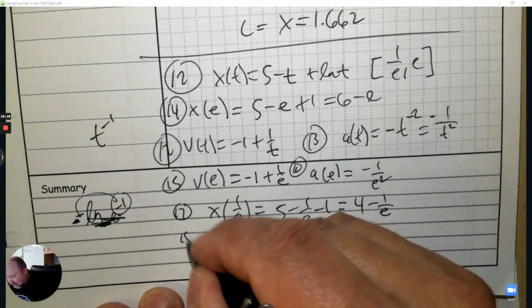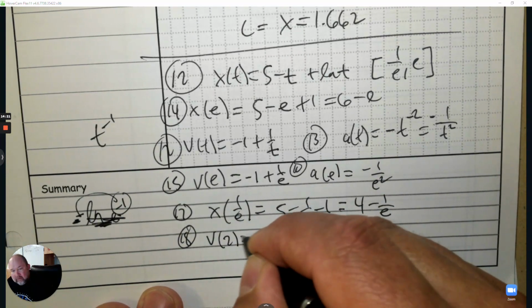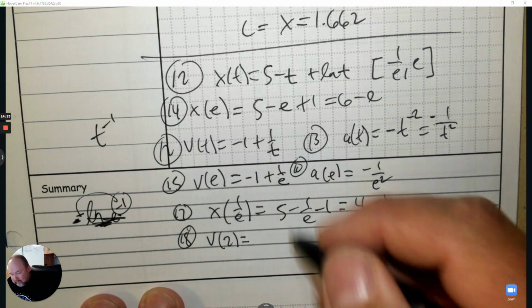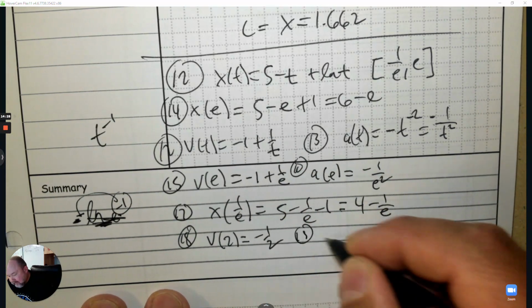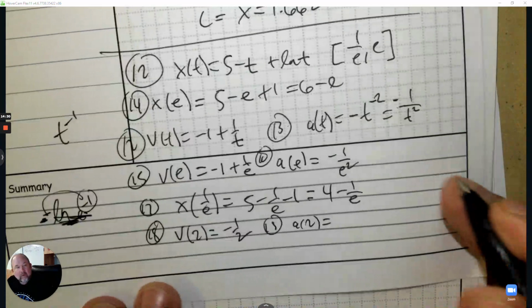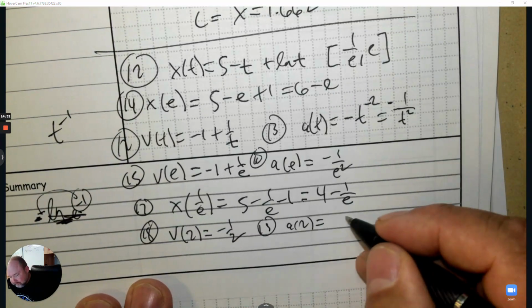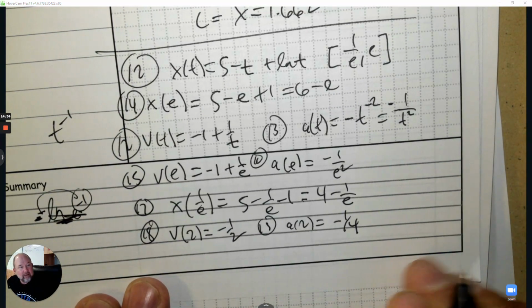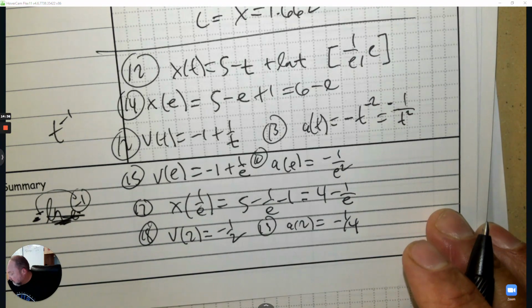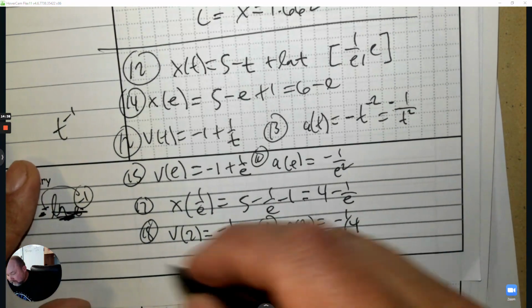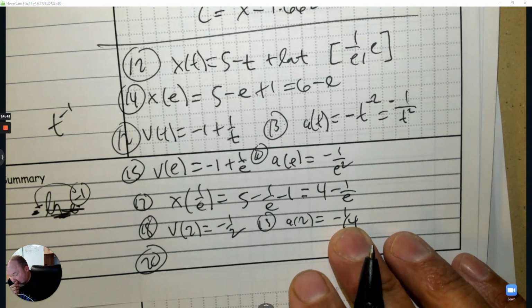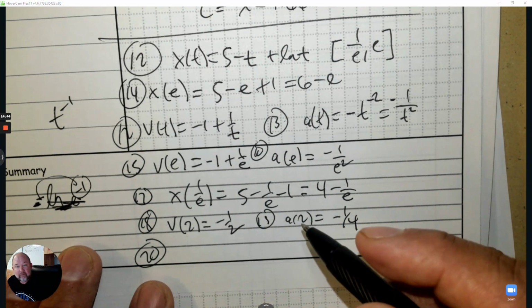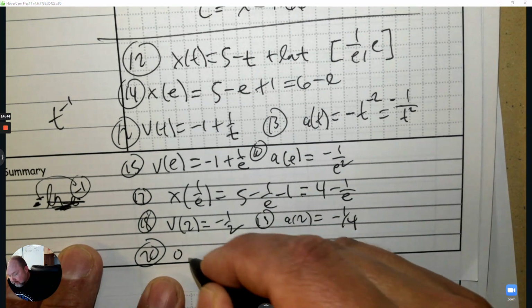Number 18, the velocity at 2 would be negative 1 plus a half. That's negative a half. 19, the acceleration at 2 would be negative 1 over a quarter. Plug in 2 for t. All right, going to run out of space here. 20, when is the particle at rest? That's when the velocity is equal to 0.